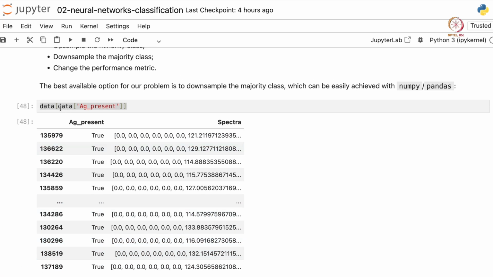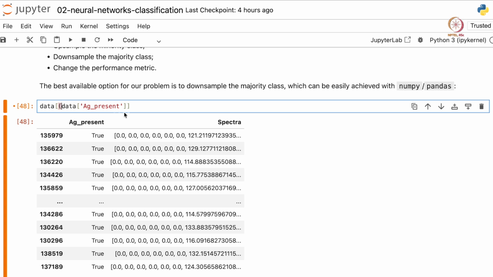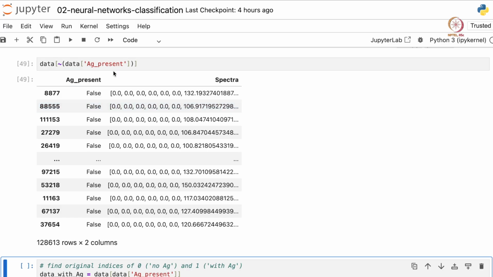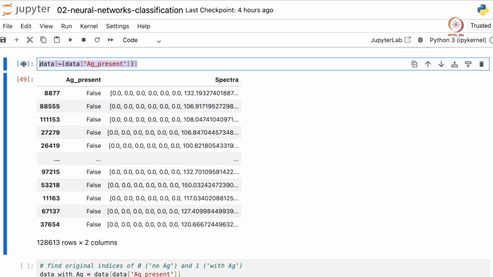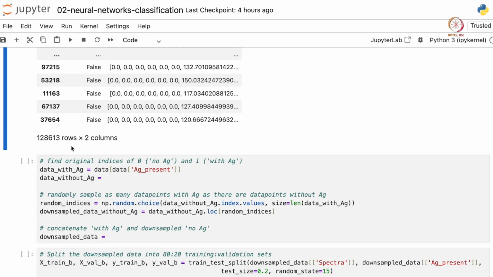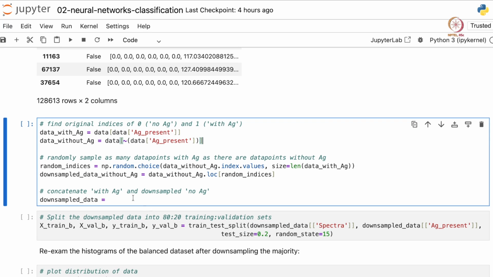And another small trick is to put the Boolean mask in a tuple and add this tilde. So this basically inverts your Boolean mask, and if you run this, you get all the rows that do not contain AG. So let us use this for obtaining data without AG. And so once we have done this, we randomly sample as many data points with AG as there are data points without AG. So basically there are a lot of data points without AG.